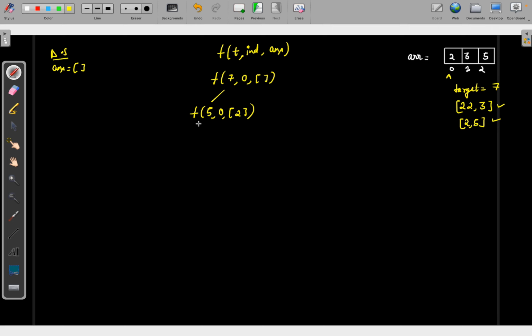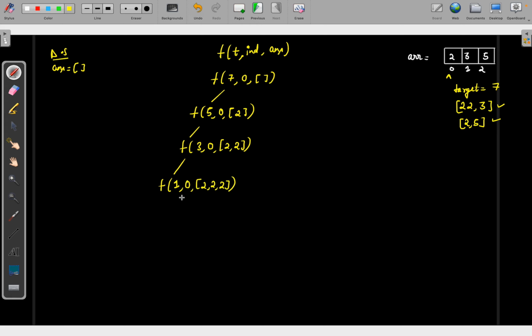Okay, now again I can pick it again. So I will do one more function call, and then the value will be 3. Again at the same index, and now 2 again will come here. Again I will do the function call, right? So the value will be 1. Again I am at the same index and it will be 2, 2.